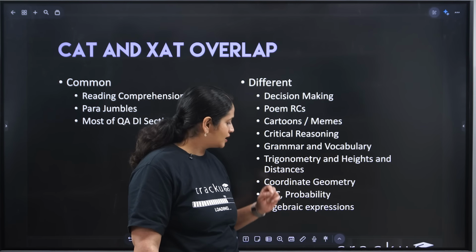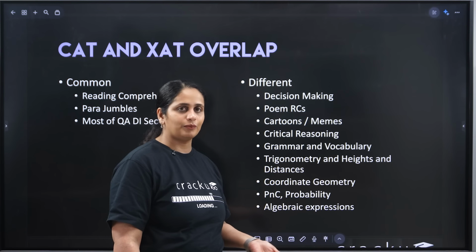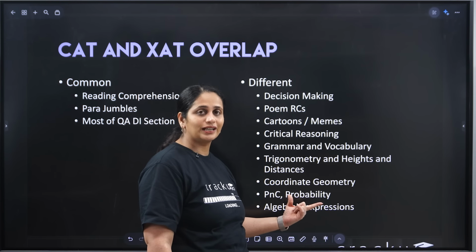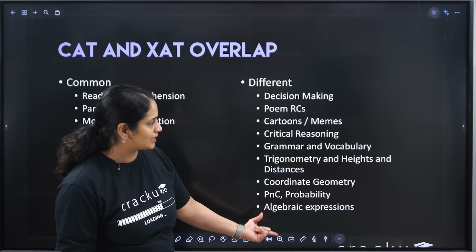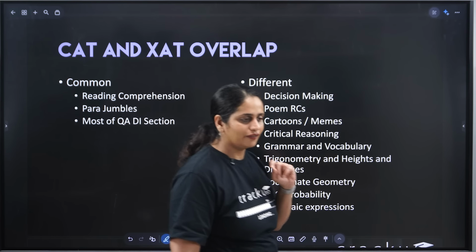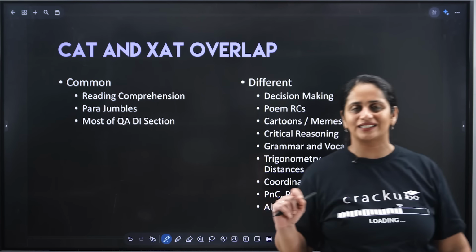Then you have PNC and probability. As I mentioned, 2 to 3 questions come from here, so you can no longer afford to completely ignore the topic. But you need not worry because the questions that are asked are very simple. It is like direct application. Because the questions are easier, you can easily cover PNC and probability within a month and get decently good at it so that you solve the ZAT level questions. Then you have algebraic expressions. As I mentioned, they are part of algebra, but you will have expansions, etc., which are not there in actual CAT. Those kind of algebraic expansions often come as part of ZAT.